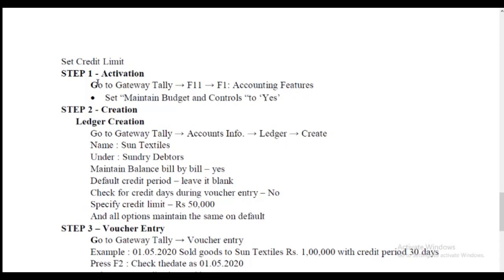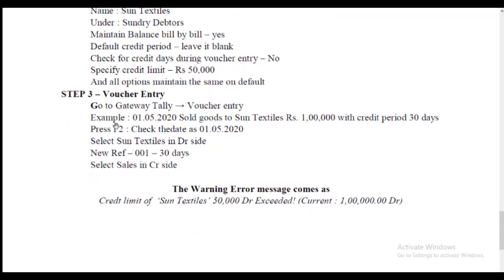But in case some employee or our management bills 1 lakh, a warning message does not come. So Tally gives another feature: if you create the party ledger and set the credit limit for him, and you cross the credit limit in the transaction, Tally gives a warning like: the credit limit of so and so company rupees 50,000 DR exceeded, current is 1 lakh.